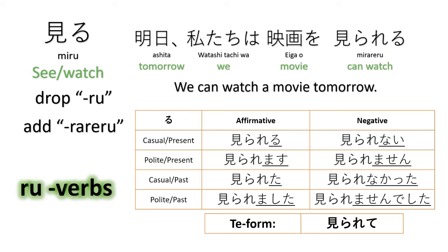And of course, it is conjugated also as a ru verb. Mirareru, miraremasu. Mirarenai, miraremasen. Mirareta, miraremashita. Mirarenakatta, miraremasen deshita. So here we use the mirareru, casual, present, affirmative form.